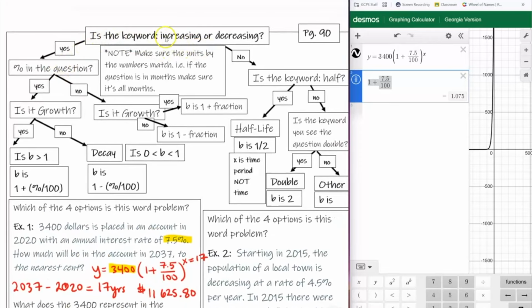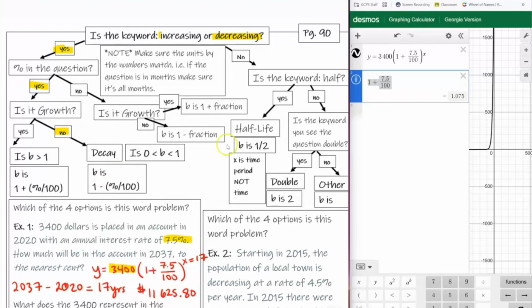Is the keyword increasing or decreasing? Yes, this time the keyword is decreasing. So I'm going to go this way. Is percent in the question? Yes. Is it growth? No, because we just said it's decreasing. So it's decay. The B is going to be between 0 and 1. So when I get done, unlike the previous question where B was 1.075, I'll know I did it correctly.